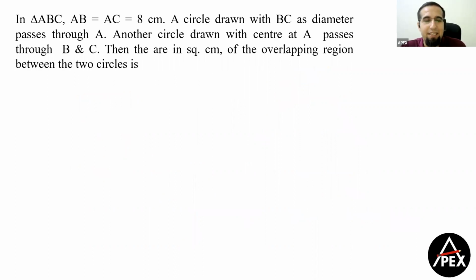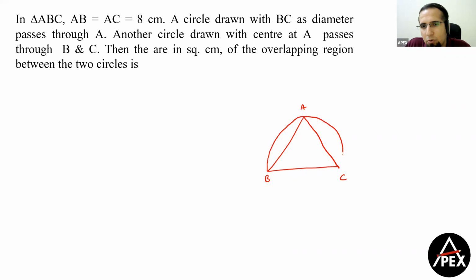Now this question says, in a triangle ABC, AB is equal to AC. Clear, AB is equal to AC, and with a diameter of BC, I am drawing a circle, which passes through A. So I go through this, I go through this. Let me just bring it here somewhere here.